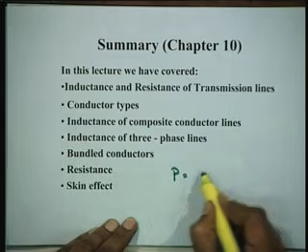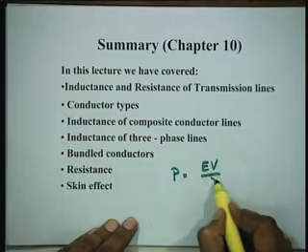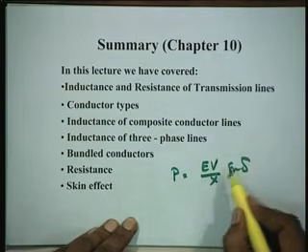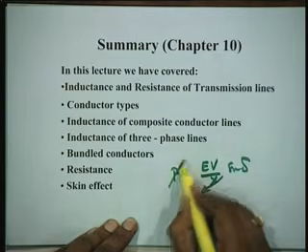Why bundled conductors are used, how they help you, how they bring down the value of inductance, and since they bring down inductance, power transmission goes up, because X is in the denominator of P is equal to EV by X sin delta, and if X goes down, P goes up.